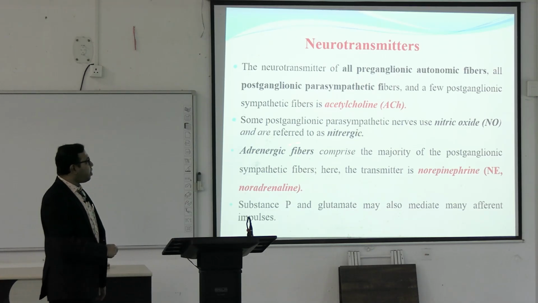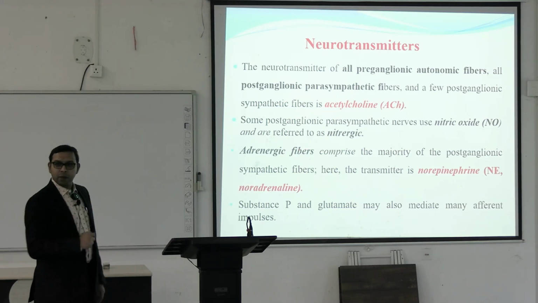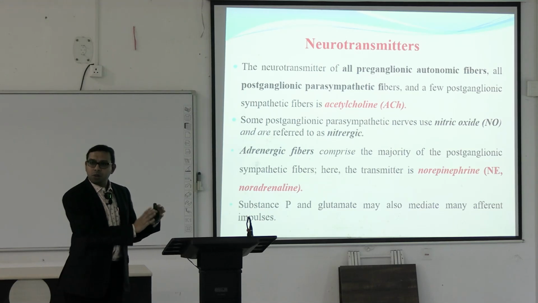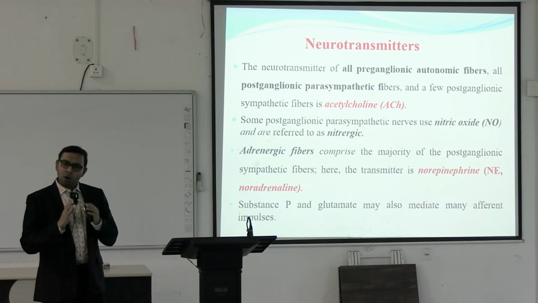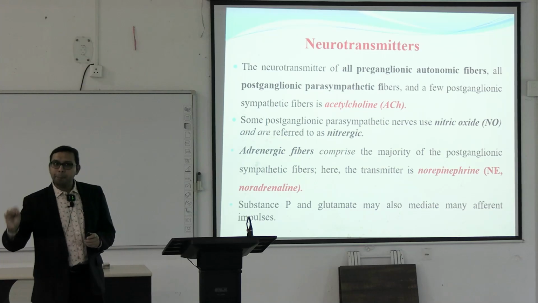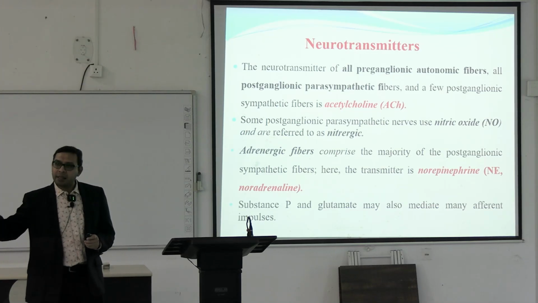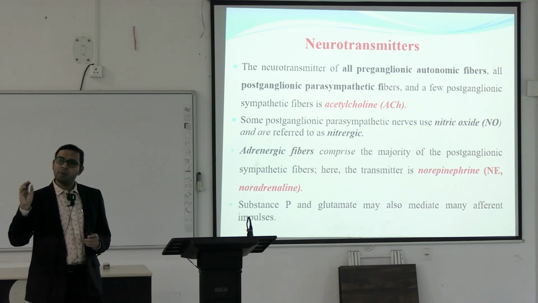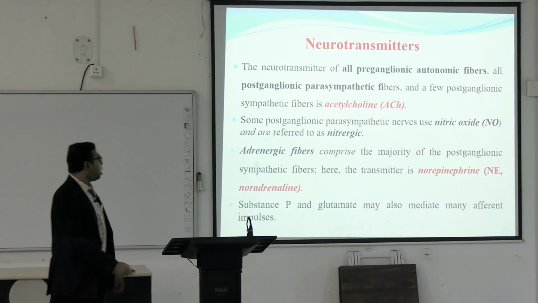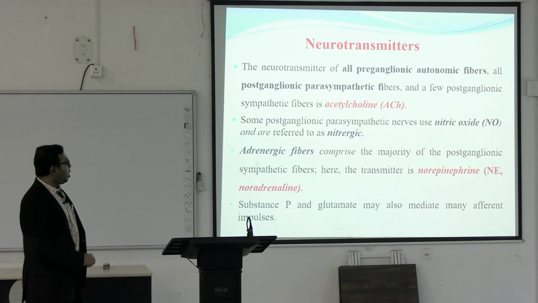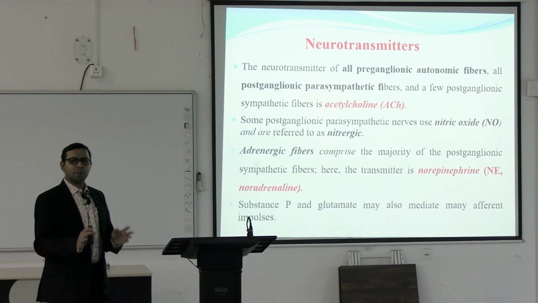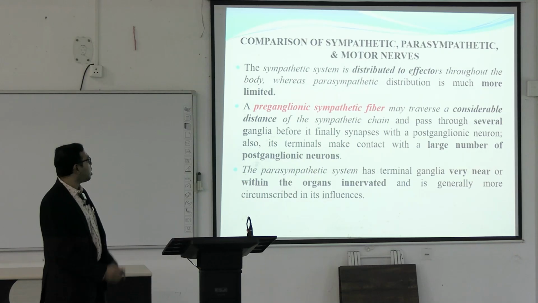Adrenergic fibers comprise the majority of the postganglionic sympathetic fibers. So, for the majority of the postganglionic sympathetic fibers, the neurotransmitter is noradrenaline. For the majority or all of the postganglionic parasympathetic fibers, the neurotransmitter is acetylcholine. For a very few postganglionic sympathetic fibers, the neurotransmitter is also acetylcholine. Norepinephrine or noradrenaline, substance P and glutamate may also mediate many afferent impulses, but these are in very few cases.